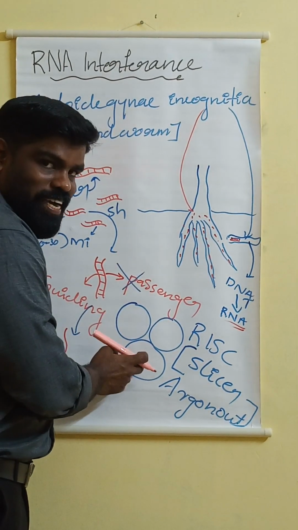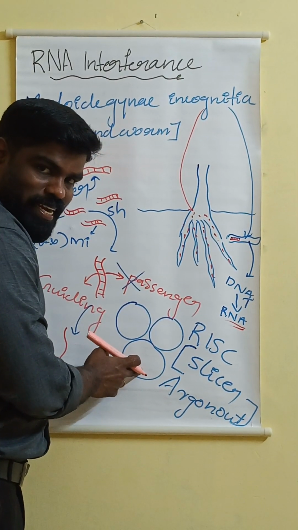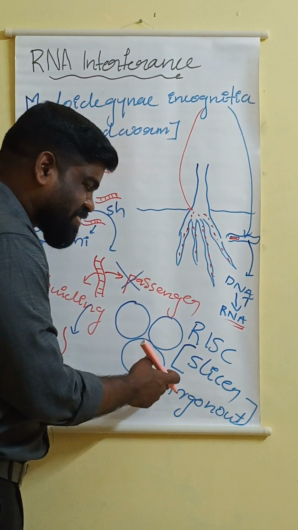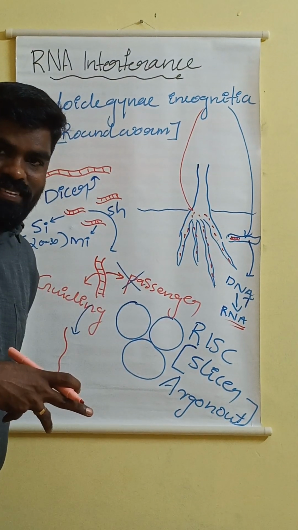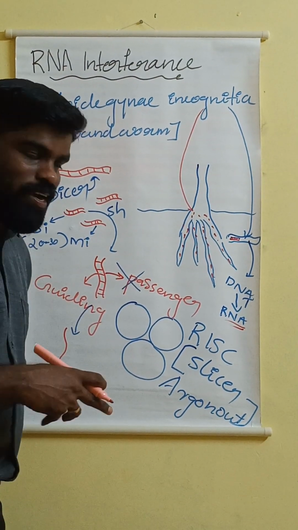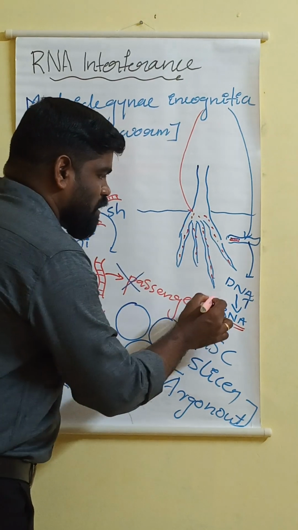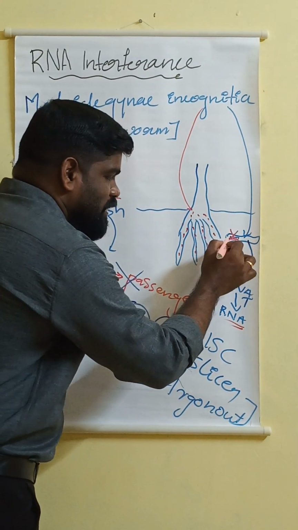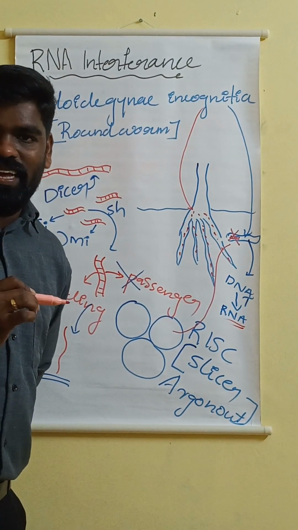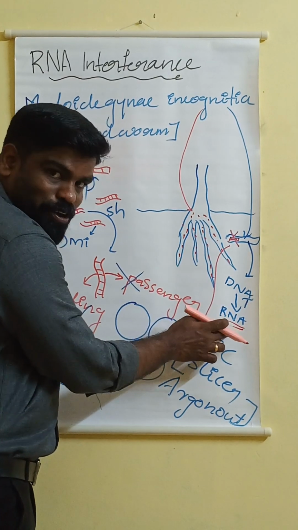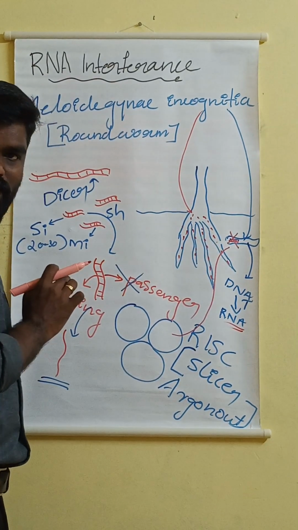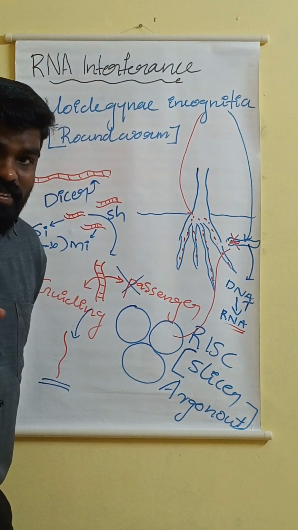Now, see, we have already studied about RISC. RISC has endonucleases, slicer and argonaute. So what will happen? The RISC will digest the RNA. So the RNA produced in the body of Meloidogyne incognita, protein will not be synthesized.